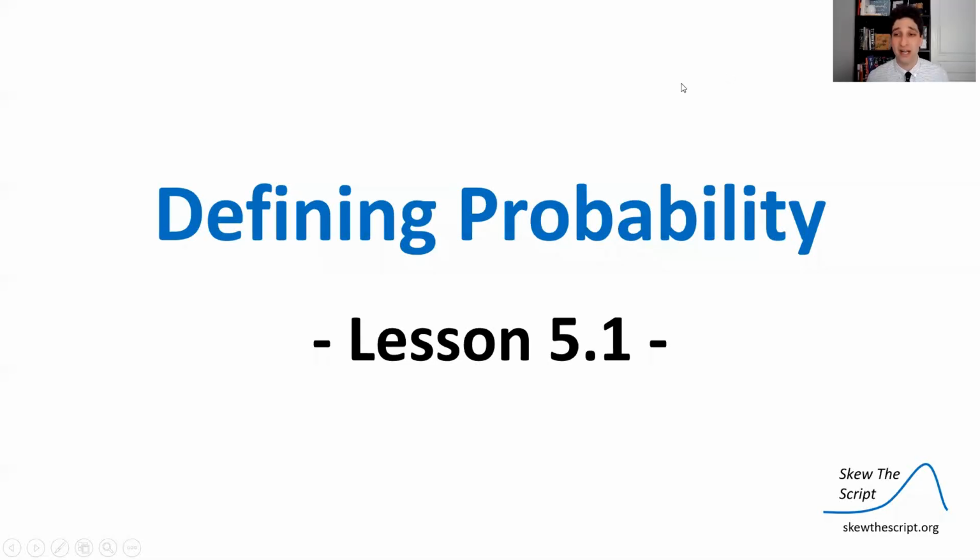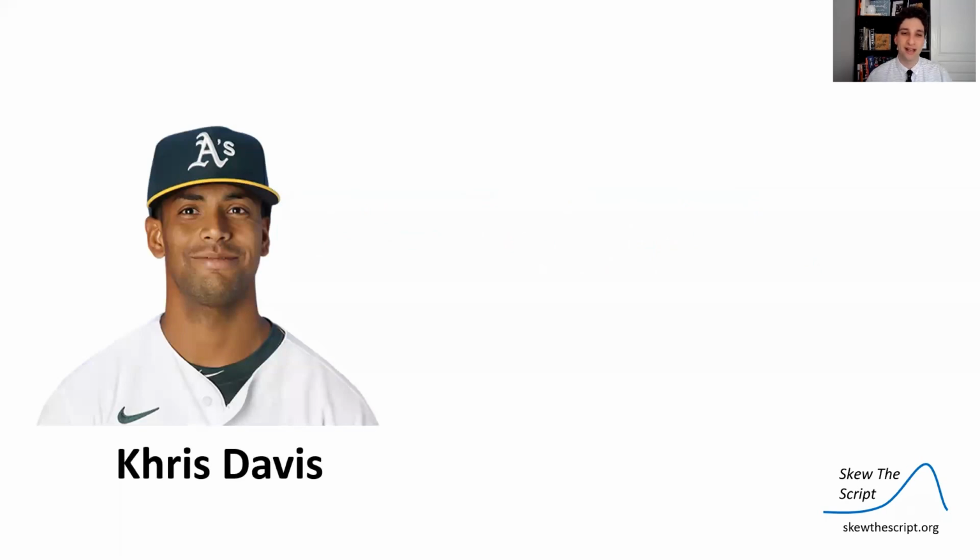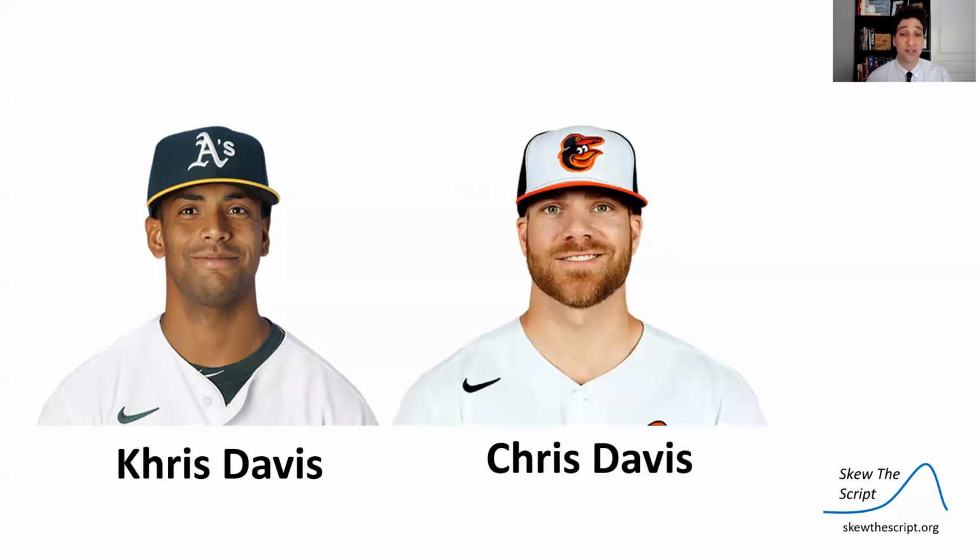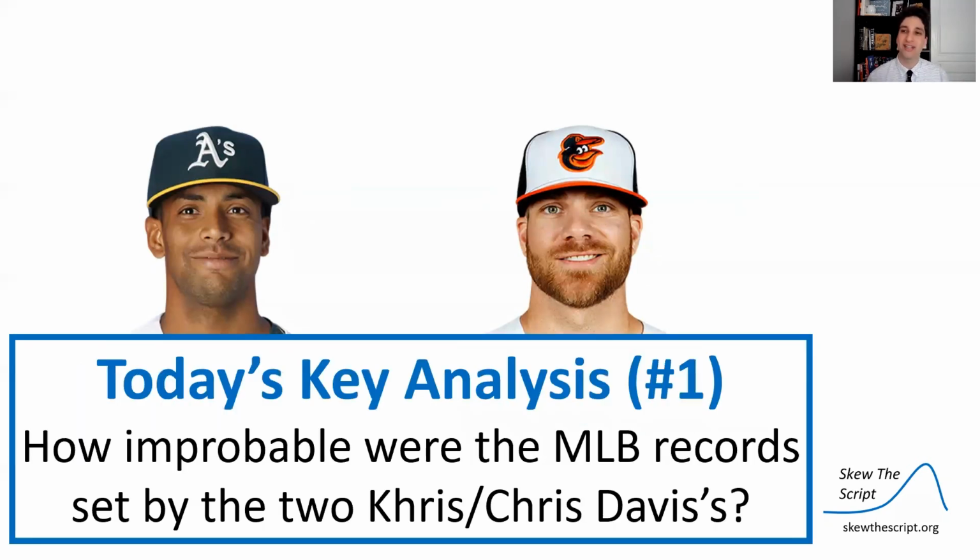Today's lesson is defining probability. This is lesson 5.1 in our course sequence. Let me introduce you to Chris Davis. He's a Major League Baseball player and he plays for the Oakland Athletics. Let me also introduce you to Chris Davis. He's a Major League Baseball player and he plays for the Baltimore Orioles. And both these players set these amazing records in the past few years. And I want to explore today for our first key analysis, how improbable were the MLB records set by the two Chris Davises in the MLB.